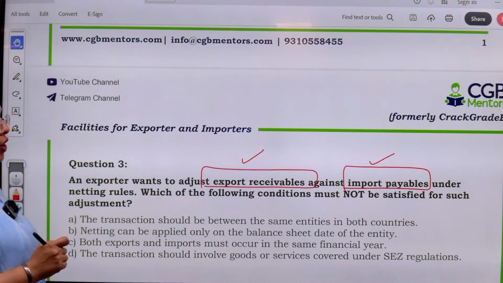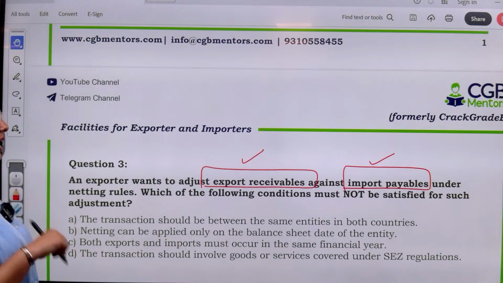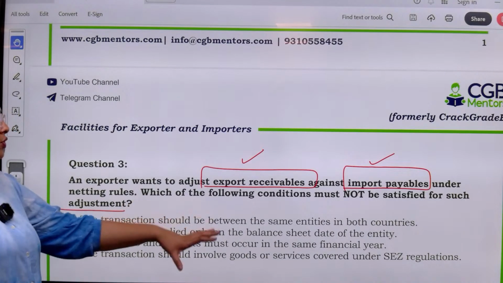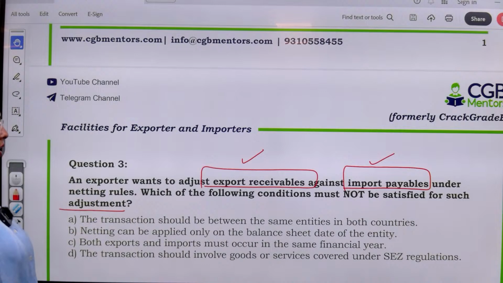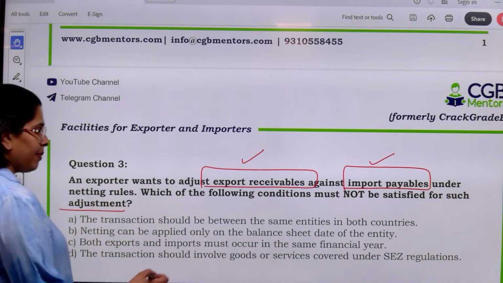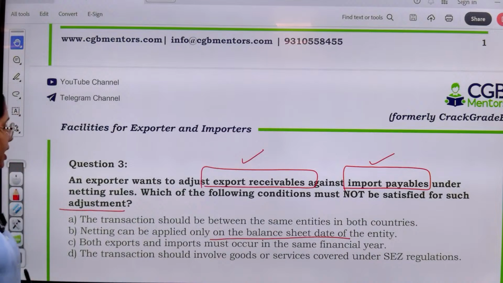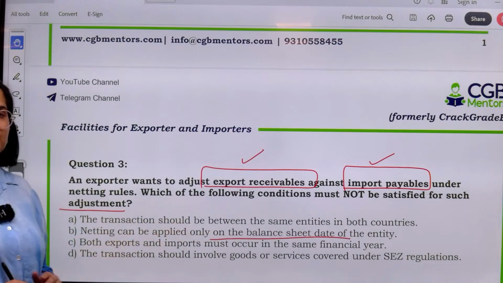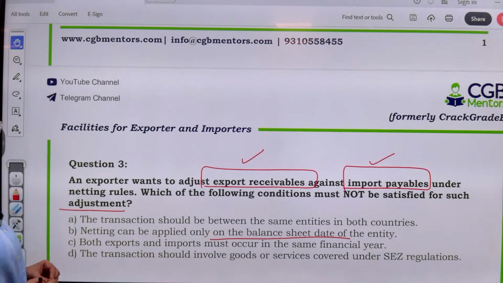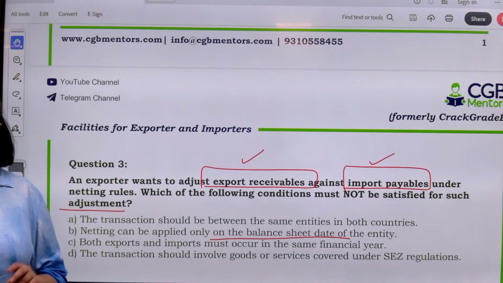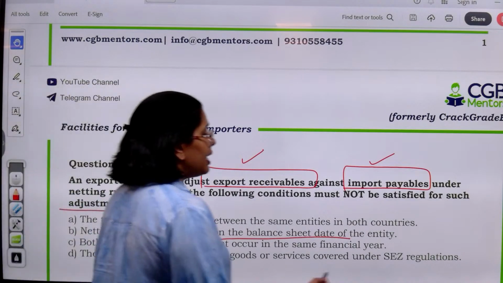Now, which of the following conditions must not be satisfied for such adjustment? Transaction should be between the same entities in both countries. Netting can be applied only on the balance sheet date of the entity. Both exports and imports must have occurred in the same financial year, and the transaction should involve CEZ regulation.